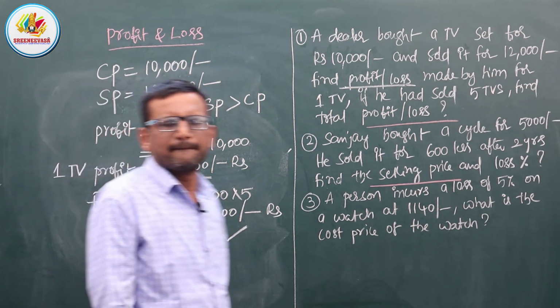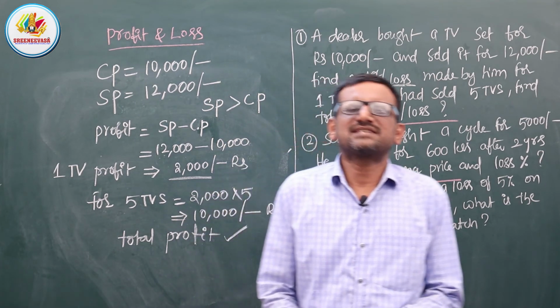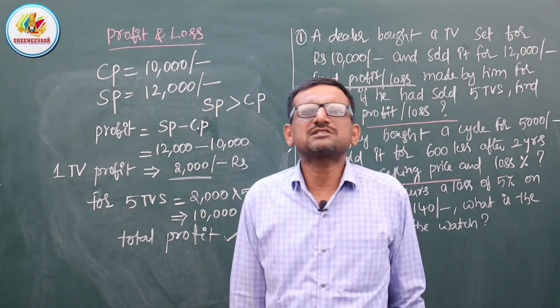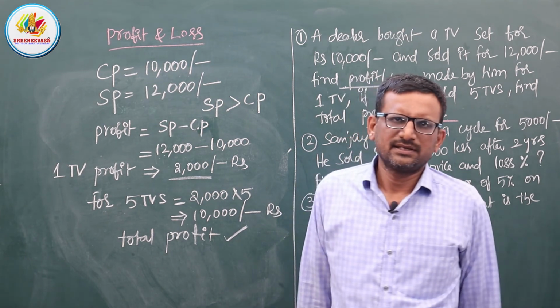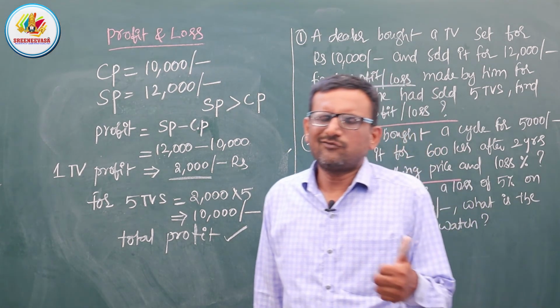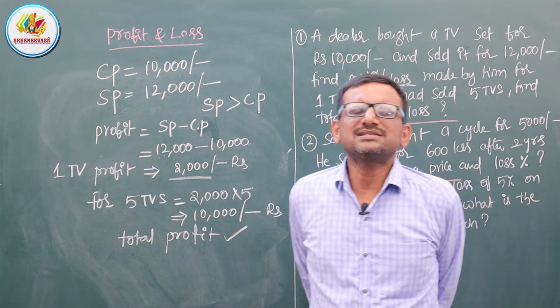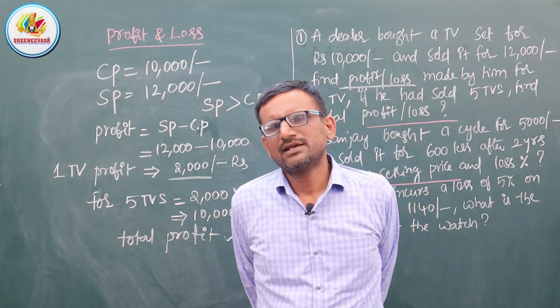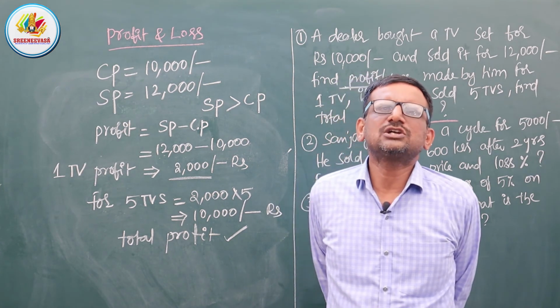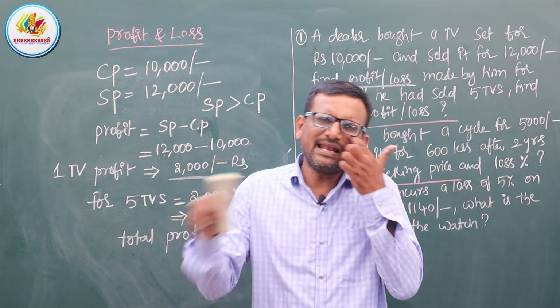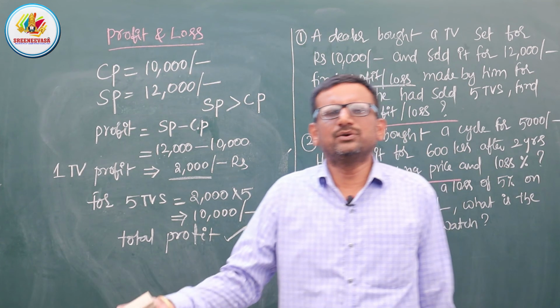Is it clear? What is given? He purchased one TV. How much is the cost price? 10,000. For one TV the cost price is 10,000. How much did he sell it for? He sold to the customer for 12,000. అంటే 10,000కి కొని 12,000కి అమ్మాడు.